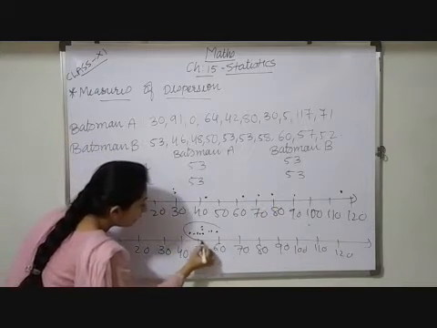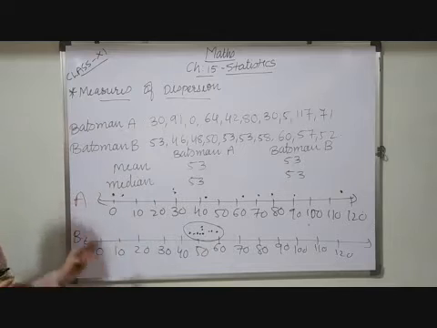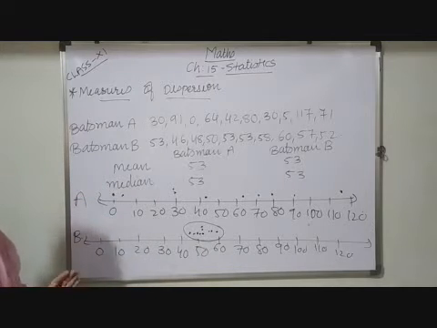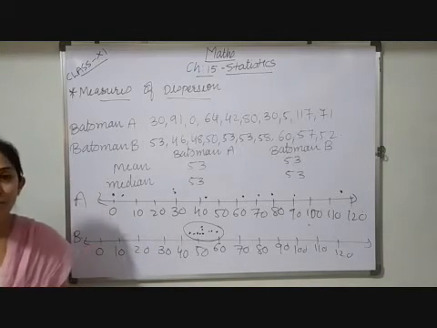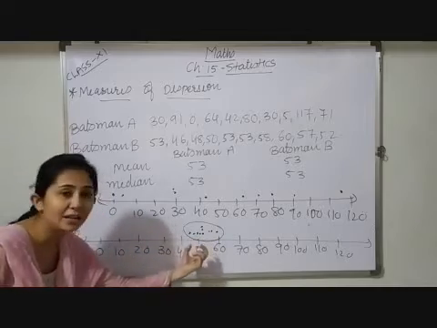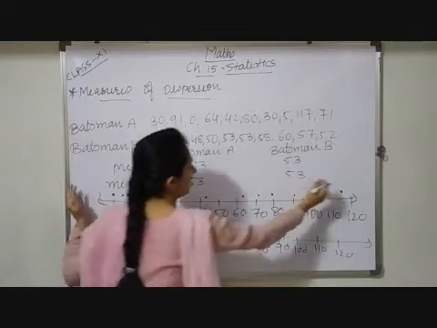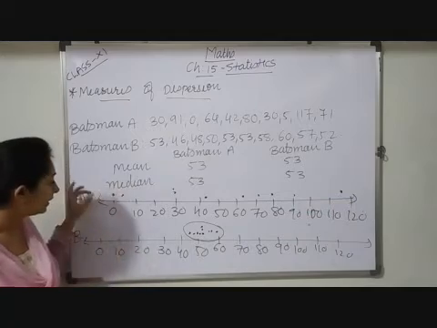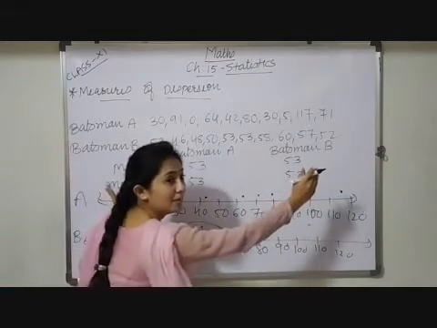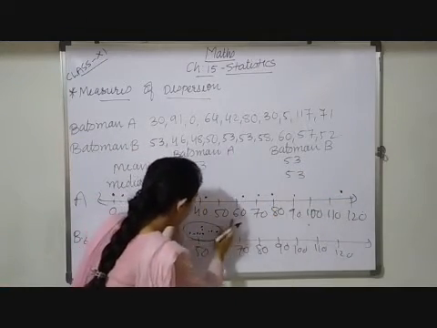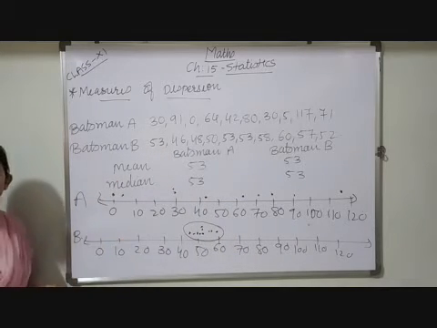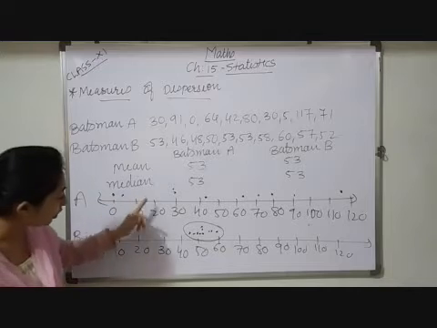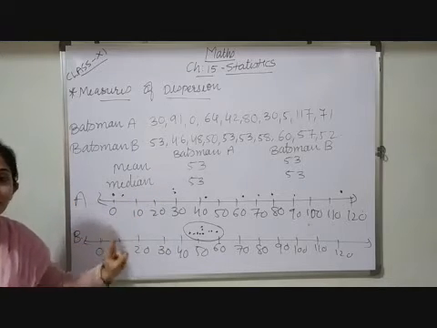But observe the scores of batsman B. Here the data are clustered, they are grouped together. That means the range is very small. Range means what? Highest observation minus lowest observation. So that gap is very small. But here this gap is very large, so the data points are scattered, whereas for B they are clustering. So based on this number line, can we say that the performance of both batsmen is the same?